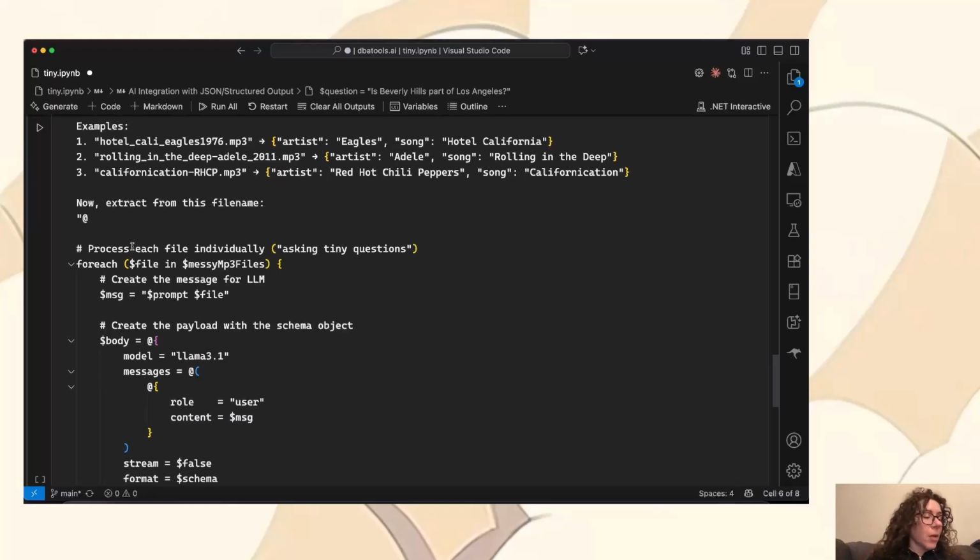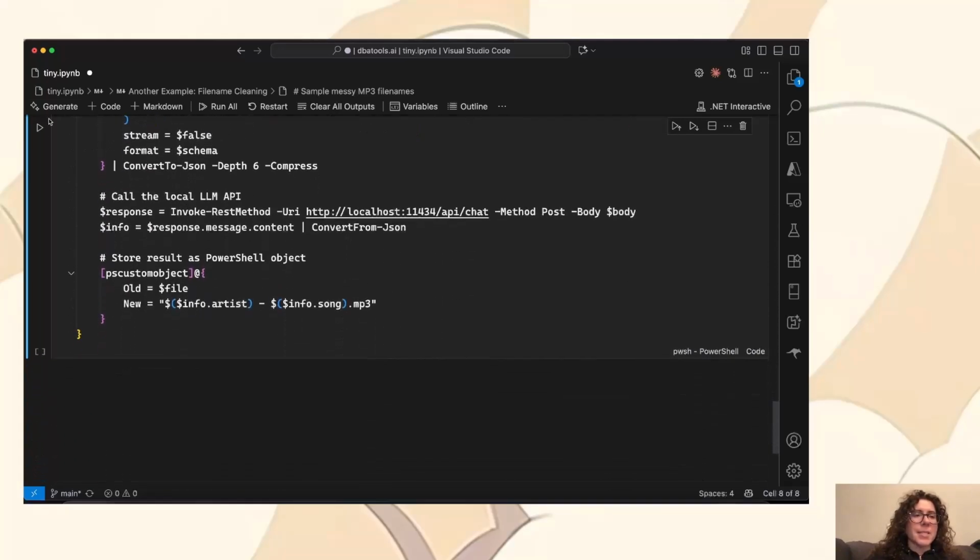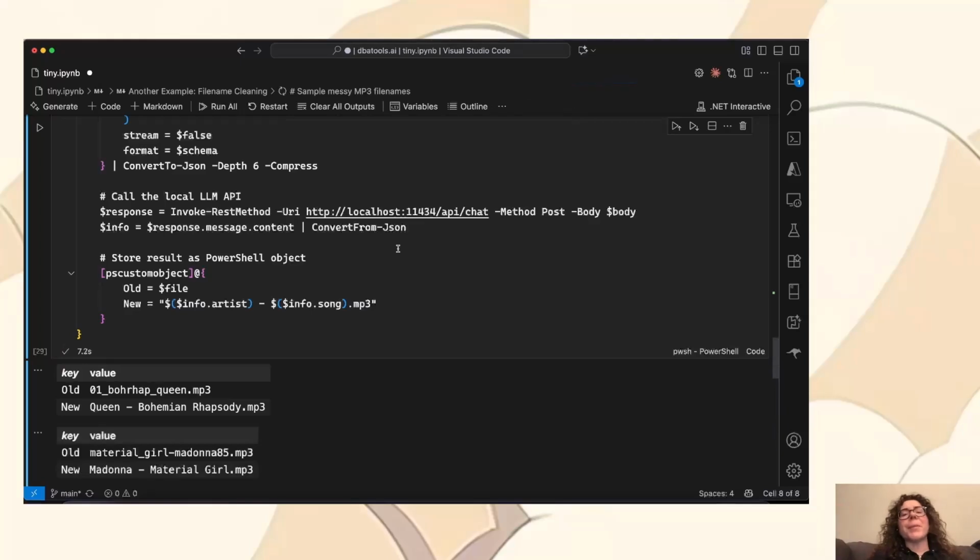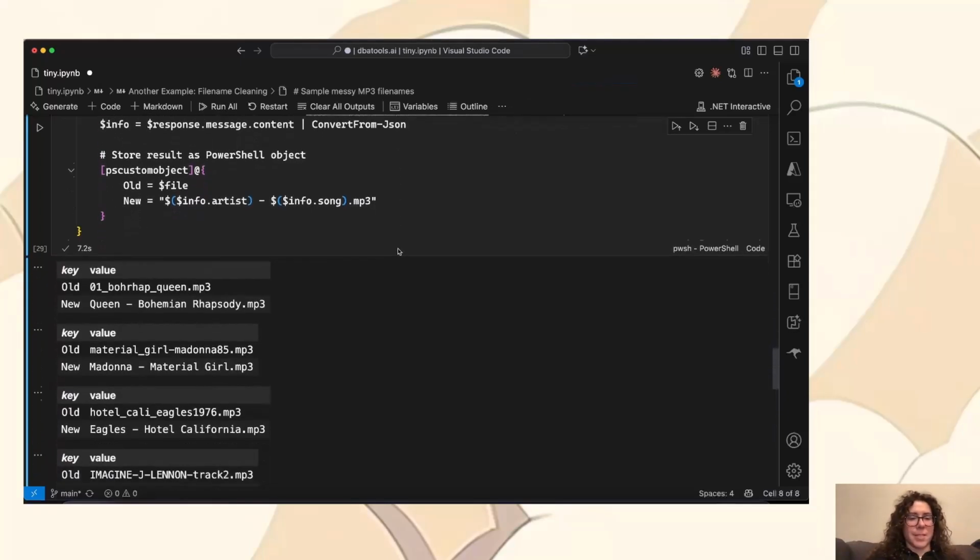And because we're doing local processing, we need to go file by file. If you use AI in the cloud, something like OpenAI or Anthropic Claude, you could send all 10 at a time because it has a large enough context. But if you're using local LLMs, it's best to keep those questions as tiny as possible. So let's execute this. And what we'll see is that it's shipping it off, and then it's going to come back, and it should be one by one. Oh, but Python and notebooks, it processes it all at once.